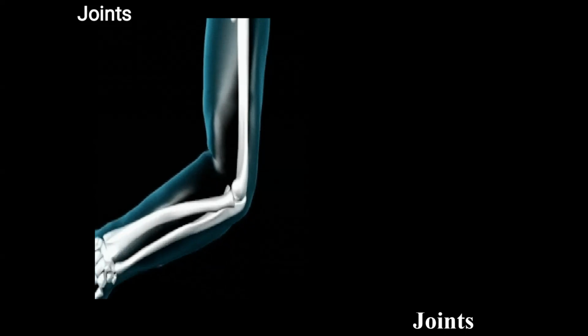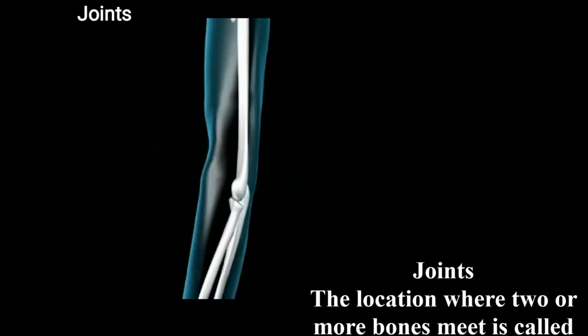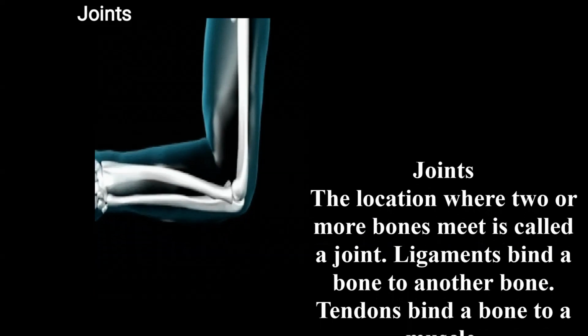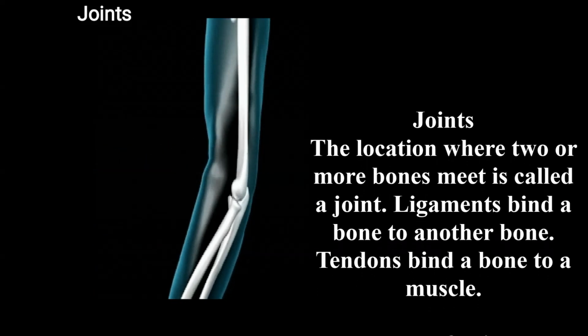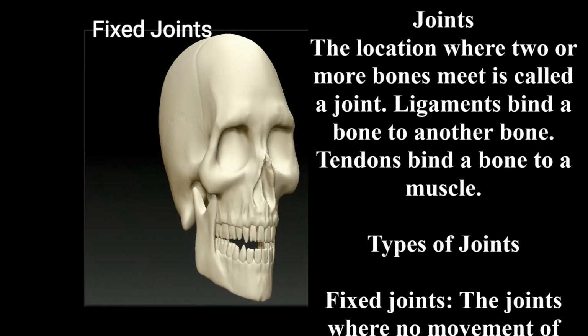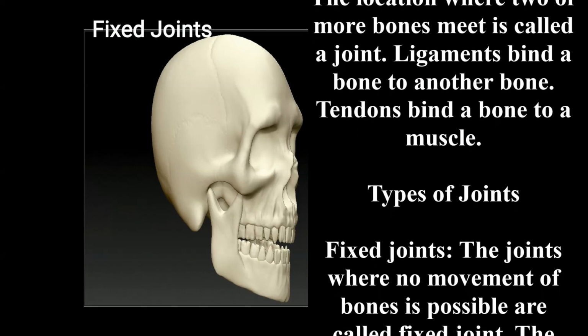Now let us discuss joints. The location where two or more bones meet is called a joint. Ligaments bind a bone to another bone. Tendons bind a bone to a muscle.